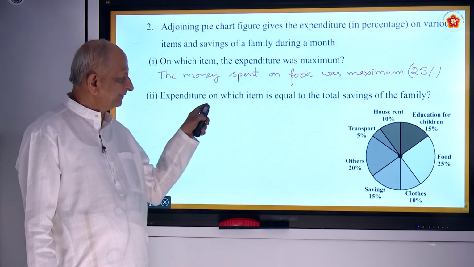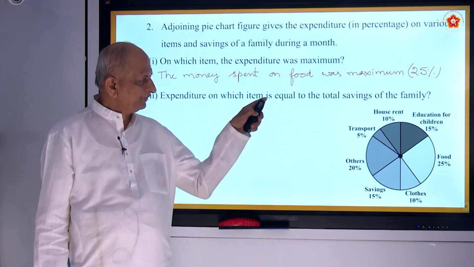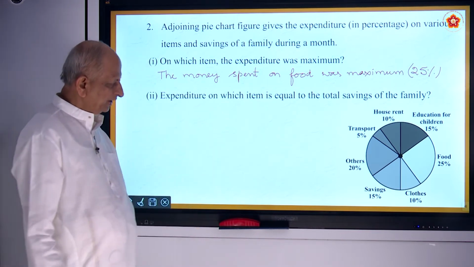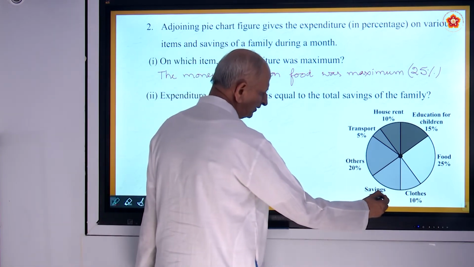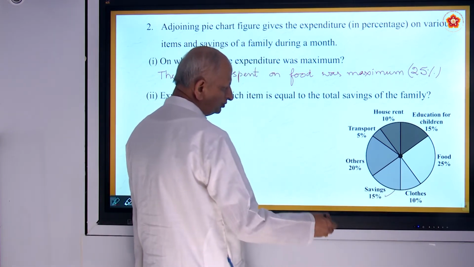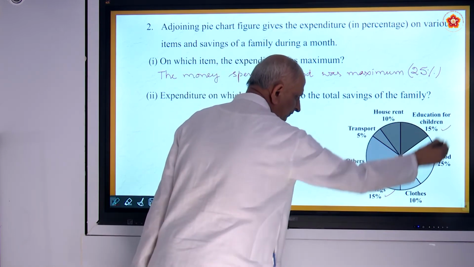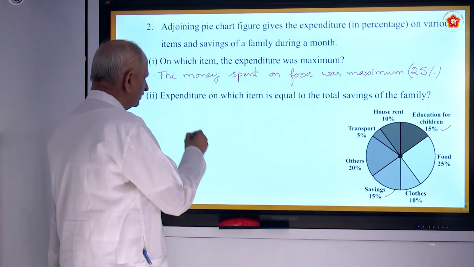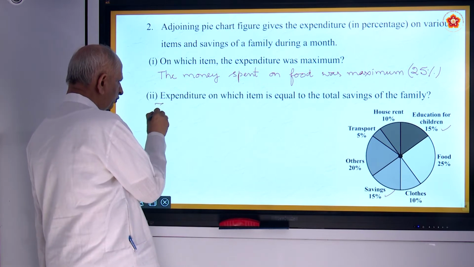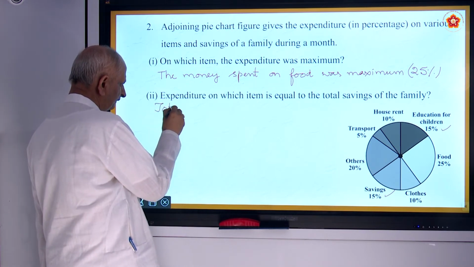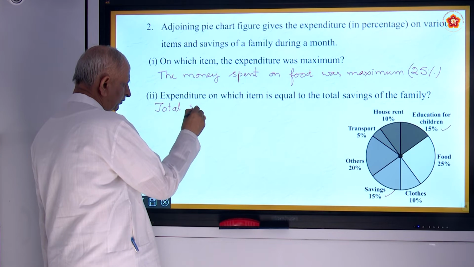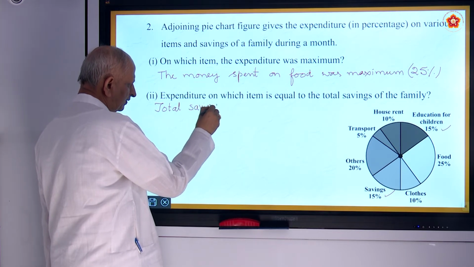Expenditure on which item is equal to total savings for the family? Savings of the family is 15%. So, which is 15%? One more you must see, that is education of children. So, total savings, how many percent?